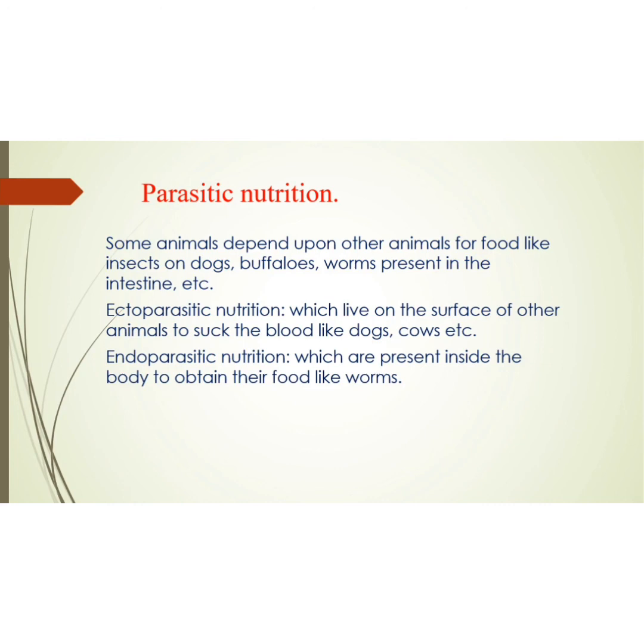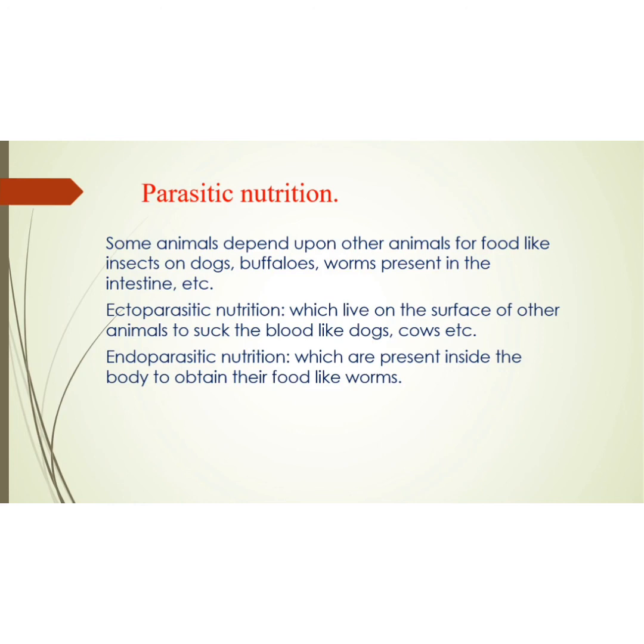Ectoparasitic nutrition is when organisms live on the surface of another animal to suck the blood, like on dogs and cows. In your surroundings you have sometimes seen dogs and cows with other organisms, insects, present on their body surface. They are parasitic, but ectoparasitic, because the insects are present on the surface, outside the body.